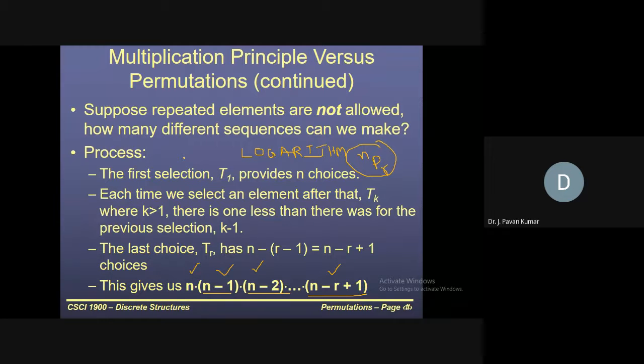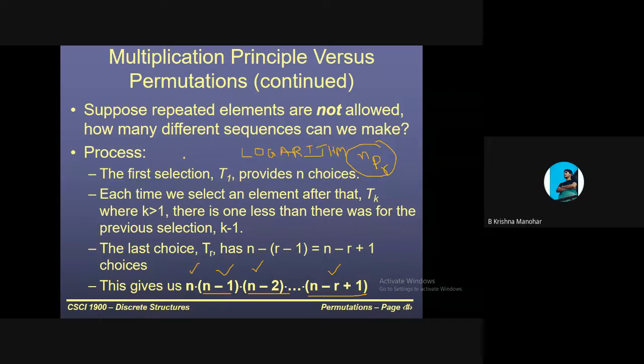9 letters or 8 letters? 9. Okay, 9 letters. In "logarithm", we are having 9 letters. Now, what is the question? 3-letter words we have to count. So from 9, how many do we have to select? 3. So what will be the answer?